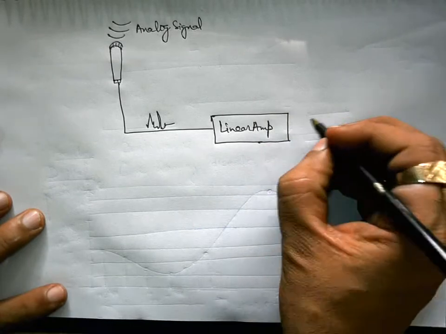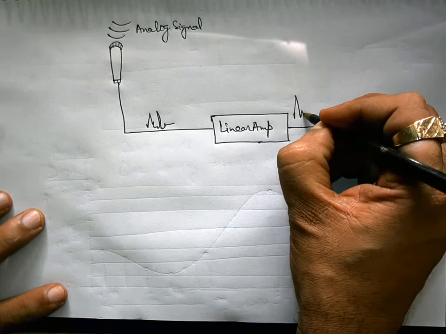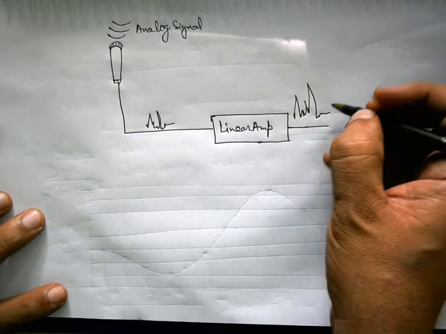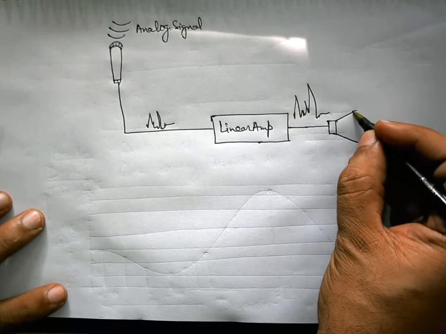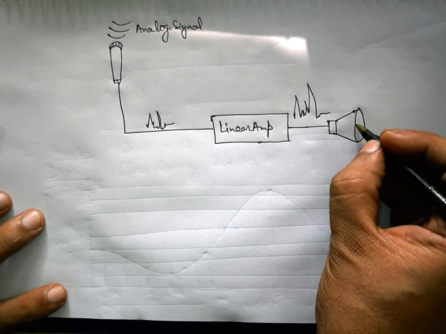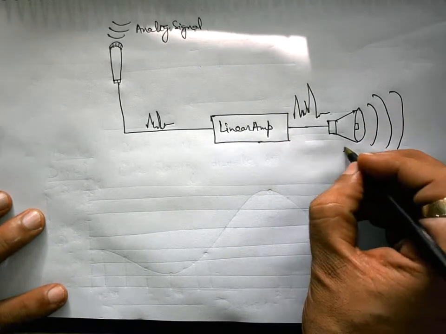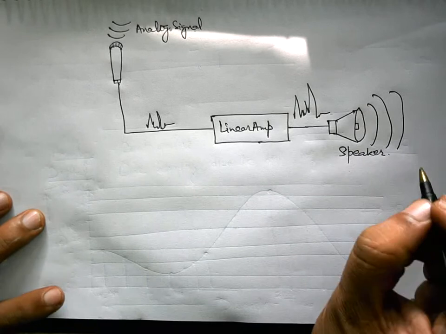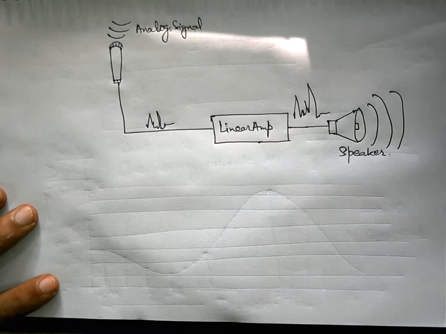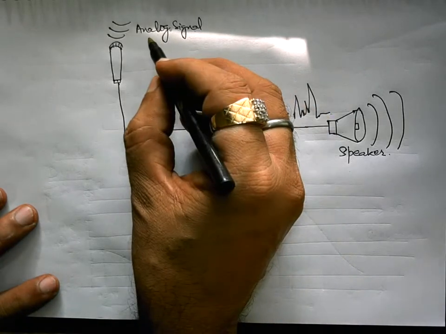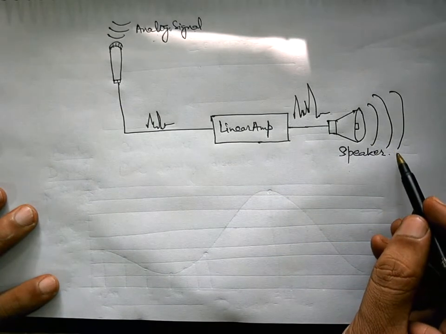So this is imposed at the input of the linear amplifier, and this amplifier amplifies this incoming signal, and this amplified signal is fed to the output transducer, just because we require an amplified signal, and this output transducer may be a speaker. So this is a typical example of an analog electronic system, at the input of which we can apply this continuous time, continuous valued signal, and we can obtain this analog output.